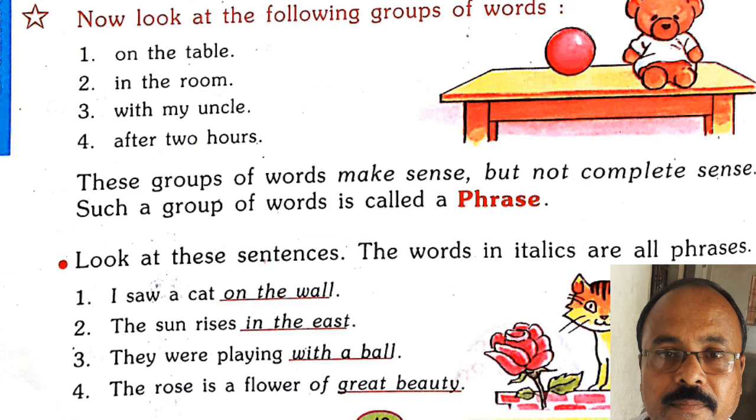Suppose I say, one more example I can give you: on the table, in the room, with my uncle, after 2 hours. These are the phrases. They have sense, but not fully completed, half completed. And when we add the subject and helping verb or main verb with them, then we can call them a sentence.